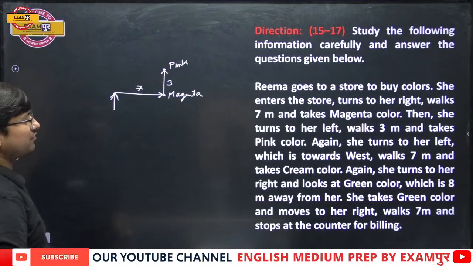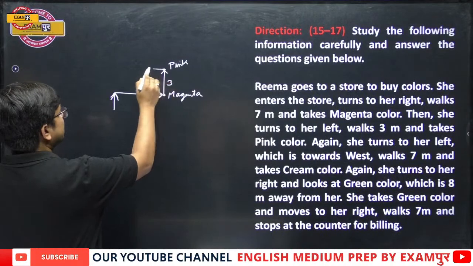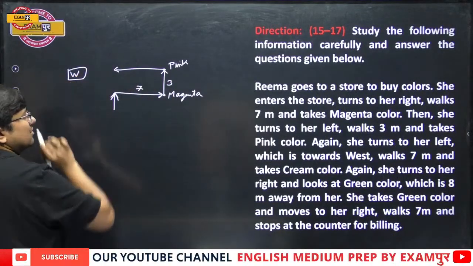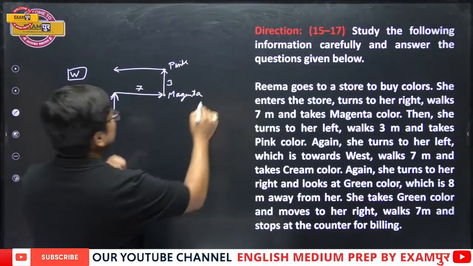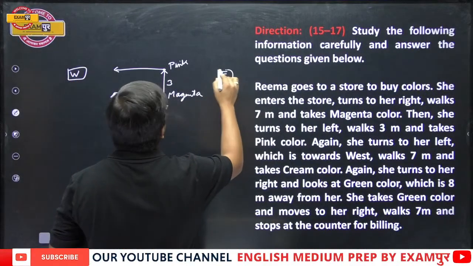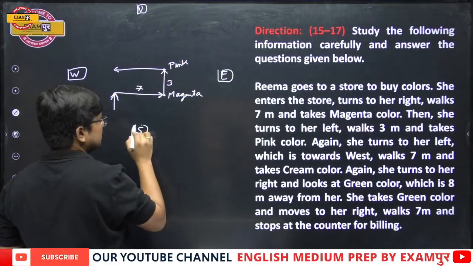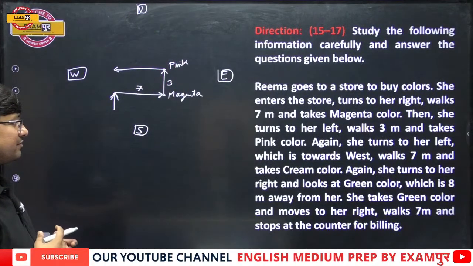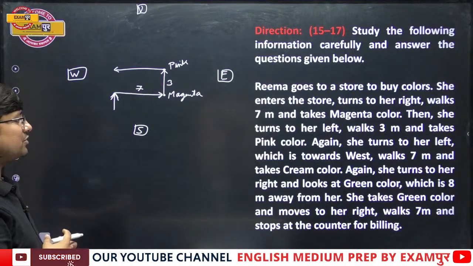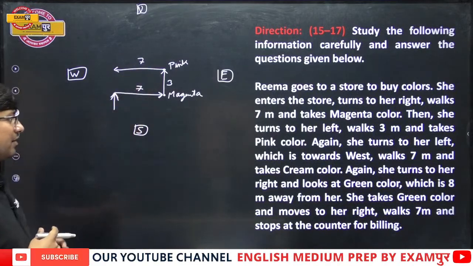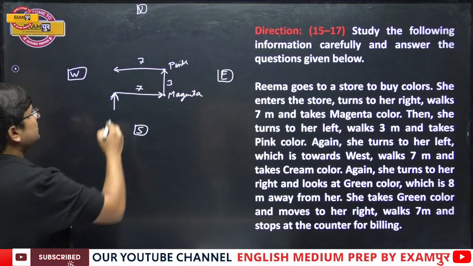Again she turns to her left, which is towards west. Okay, now this is west, this is east, and that means this is north, and then this is south. Okay, everyone. Again she turns to her left, which is towards west, walks 7, and takes cream color.